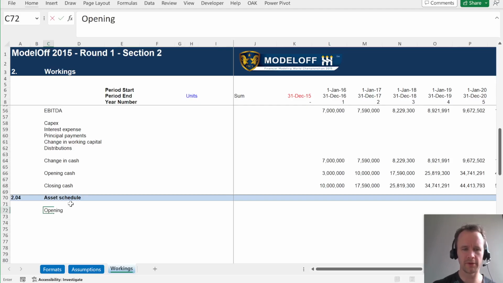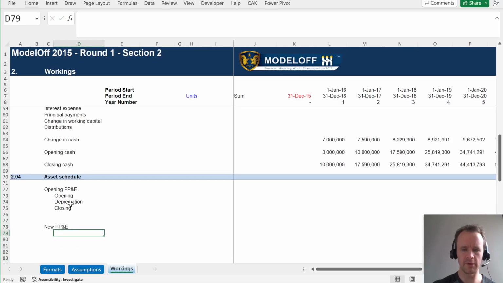We're going to have one for opening PP&E, and then we're going to have one for new PP&E. So we're going to have opening, depreciation, closing. That's all you have for opening PP&E. For new PP&E, we're going to have opening, depreciation, capex, and closing.